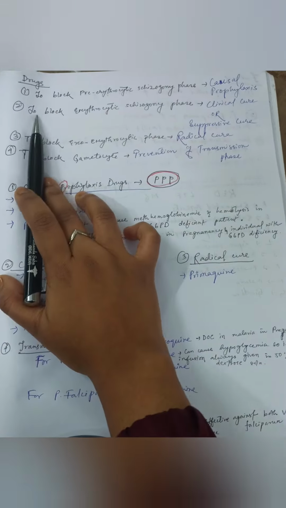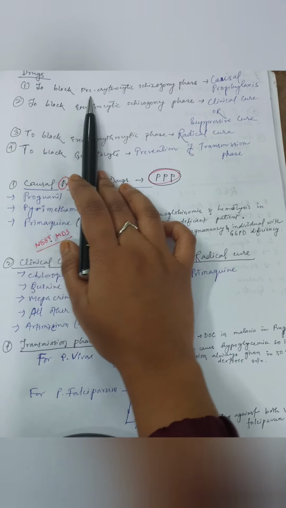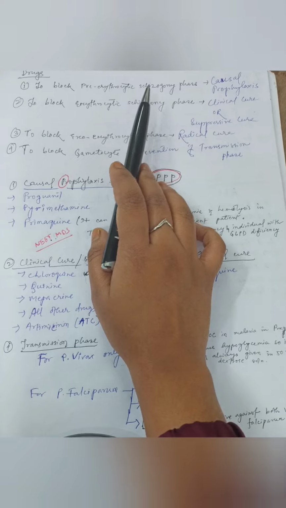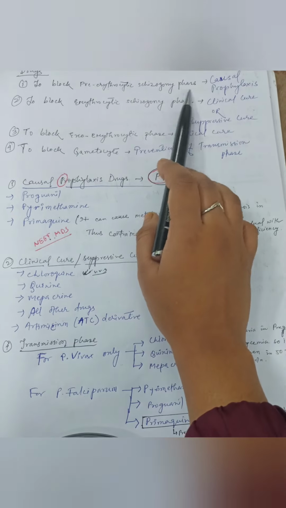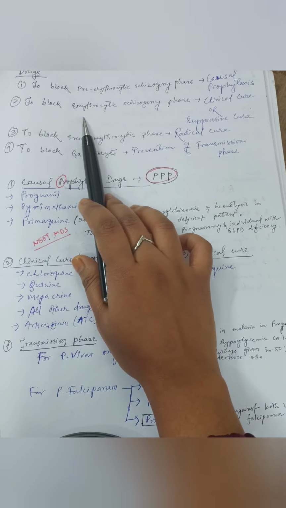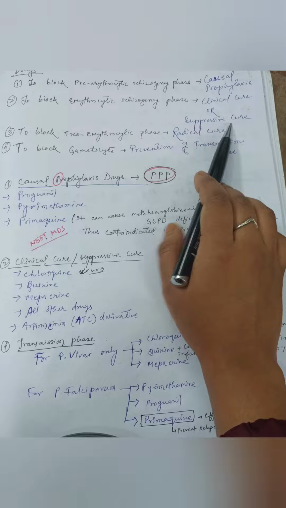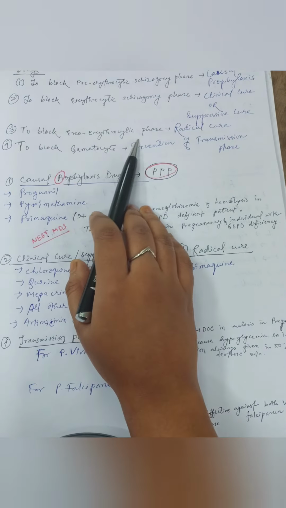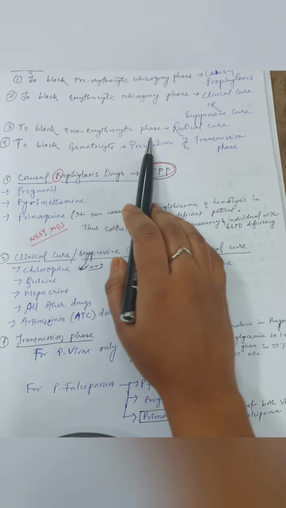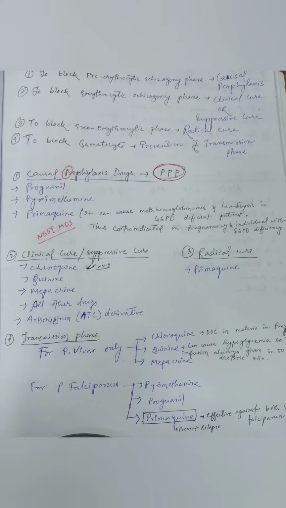Now coming to the drugs, drugs are used in each phase of the life cycle of the malaria parasite. Firstly, to block the pre-erythrocytic schizogony phase, meaning to block the entry into the liver, the drugs used are known as causal prophylaxis. Then to block the erythrocytic schizogony phase, meaning to block the entry into the RBC, the drugs used are known as clinical cure or suppressive cure. Then to block the exoerythrocytic phase, meaning to block the relapse phase, the drugs are known as radical cure. Then to block the formation of gametocytes, the drugs are known as prevention of transmission.